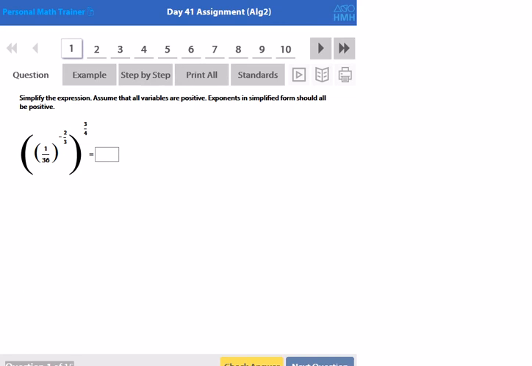So here, the first thing I want to do is use my properties of exponents, and I know that if I have a power of a power, I'm allowed to multiply those powers. So negative 2 over 3 times 3 over 4, the 3's cancel, and negative 2 over 4 is negative 1/2. So I have 1 over 36 to the negative 1/2 power. And between those two, I need to simplify the negative, and I need to simplify the fact that I have a rational exponent. The negative takes precedence.